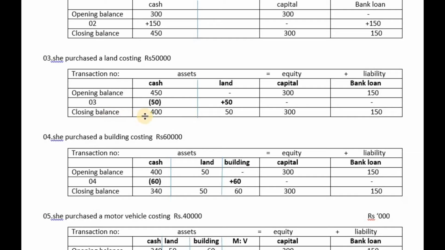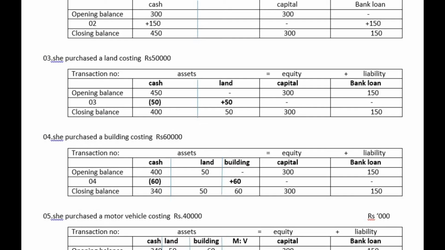Now in the end of the third transaction, we were able to find out the closing balance. Now this closing balance is going to be the opening balance of this table. Cash amount is 400,000, and here it becomes the opening balance. Land closing balance is 50,000, now it becomes the opening balance. Earlier there was no building, so there is no opening balance of building. Earlier capital balance was 300,000, now it is going to be the opening balance. Earlier bank loan or liability 150,000, now it is going to be the opening balance.